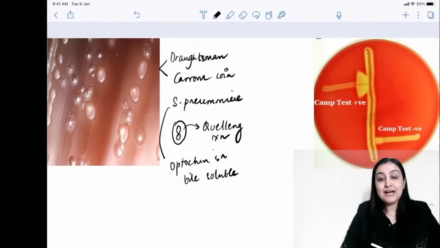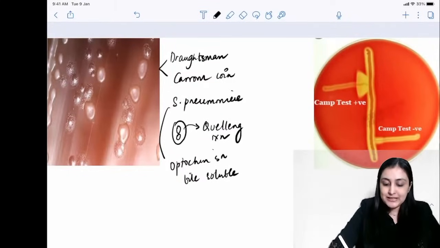Okay, on the other side we have the CAMP test. What is the CAMP test? So in the center we inoculate Staph aureus, right?